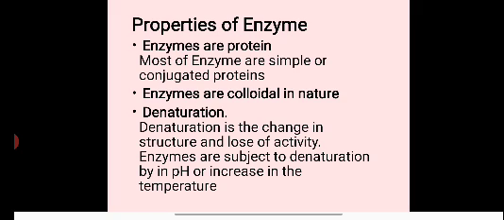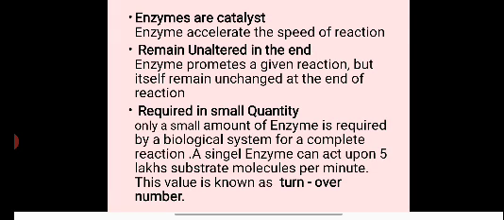Now we'll talk on properties of enzyme. Enzymes are proteins, like simple and conjugated proteins. Hydrophobic and colloid in nature. Denaturation is the change in structure and loss of activity by pH and temperature. They remain unaltered in the end. Requiring only a small quantity, for example, a single enzyme can act upon 5 lakh substrate molecules per minute. This value is known as turnover number.